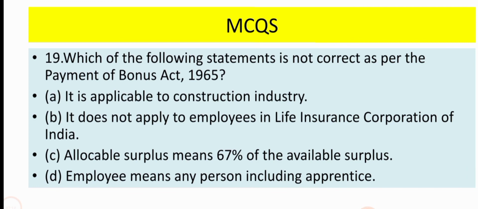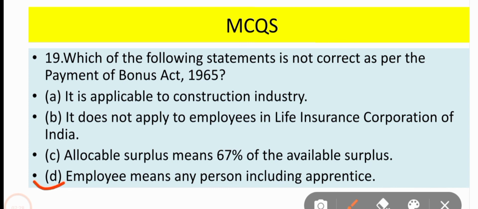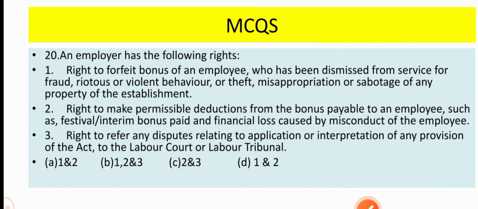Which of the following statements is not correct as per the Payment of Bonus Act 1965? Out of these options, the incorrect option is that employee means any person including apprentice, which is definitely not correct. Apprentice does not come under the definition of employee. They are trainees. So option D is incorrect for this question. So the correct answer is option D. Now come to question number 20.